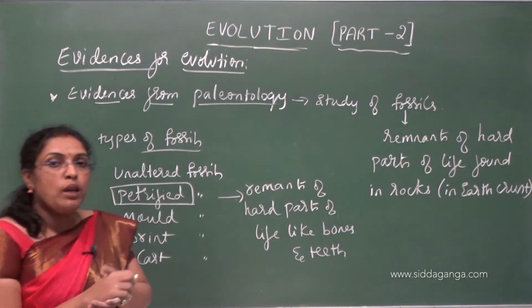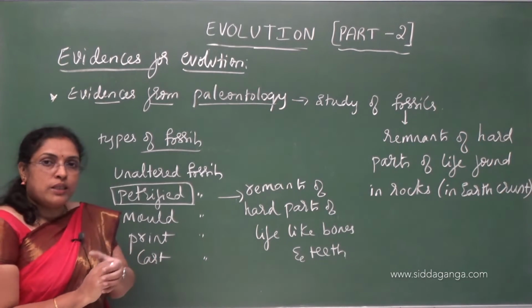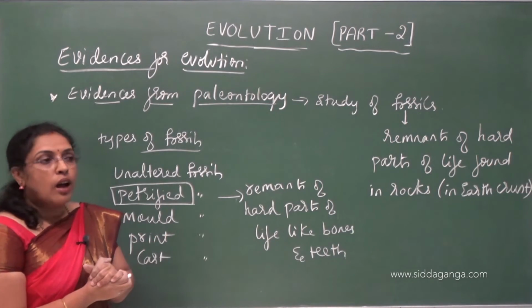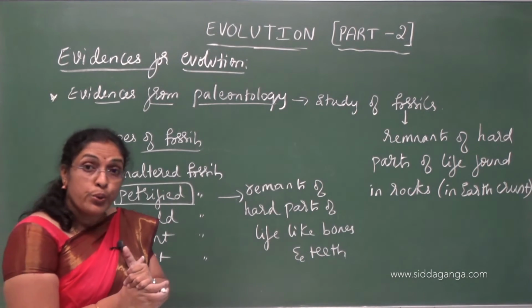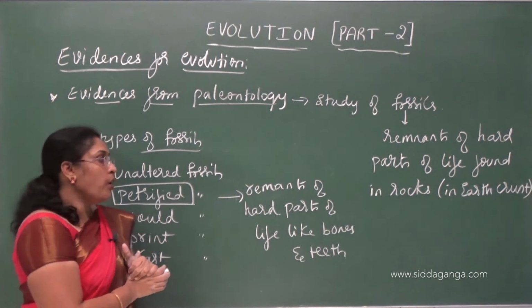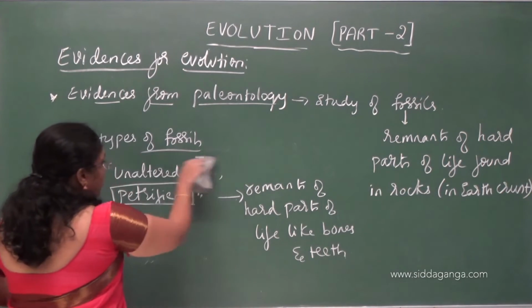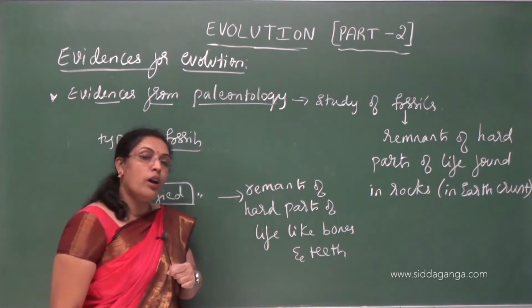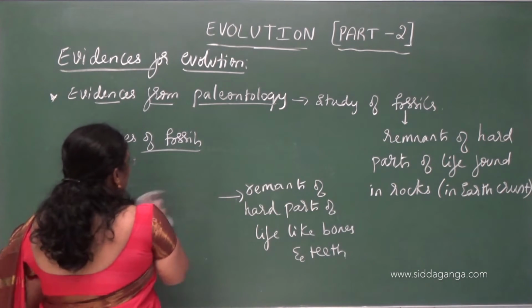Print fossils, here we see footprints or leaf and stem impressions. And cast means here also we get fossils, and the excreta of organisms are also used in the study of fossils. Understood? So among these types, petrified fossils are very important. They contain remnants of hard parts of life like bones and teeth that help us in the study of evolution.